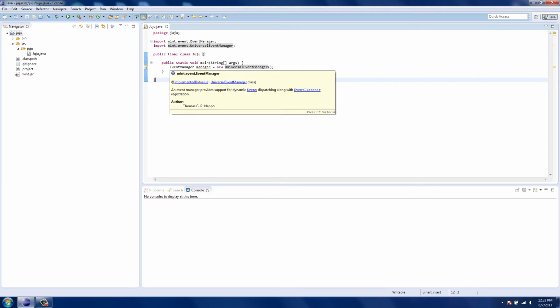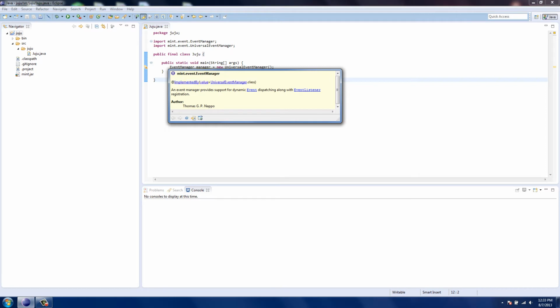As always, I let you write your own event manager, your own implementation for pretty much everything in Mint. Say you want some features added or you don't want some features, you can go ahead and just write an implementation yourself. A lot of times I do actually provide abstract classes that implement the type and help you if you want to create your own implementation of whatever service provider I'm doing. And by default, with my dependency injection framework, we'll talk about that in other videos, I set it to be implemented by the universal one that I made.